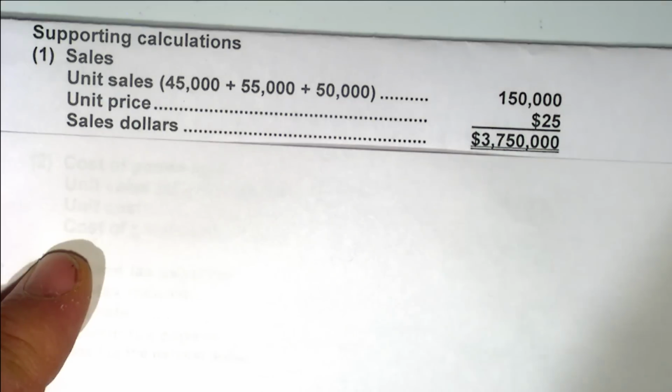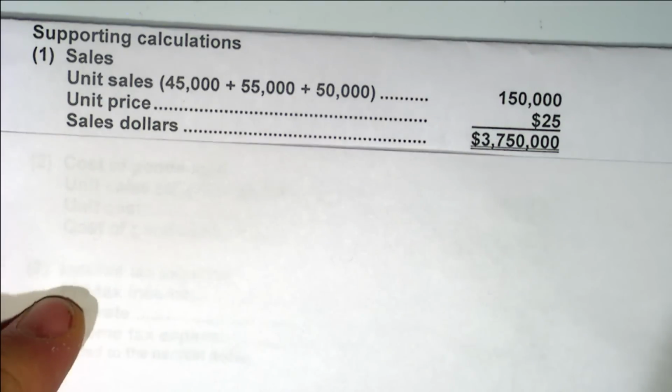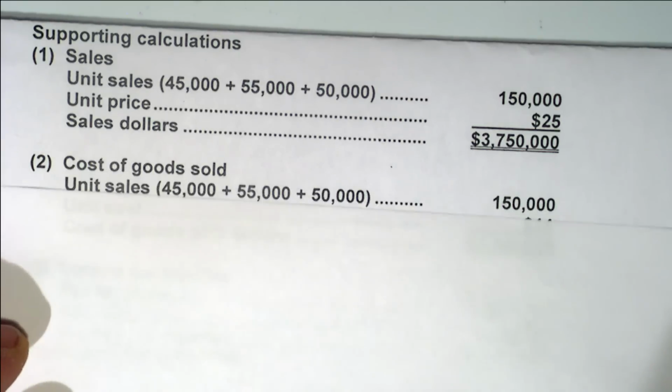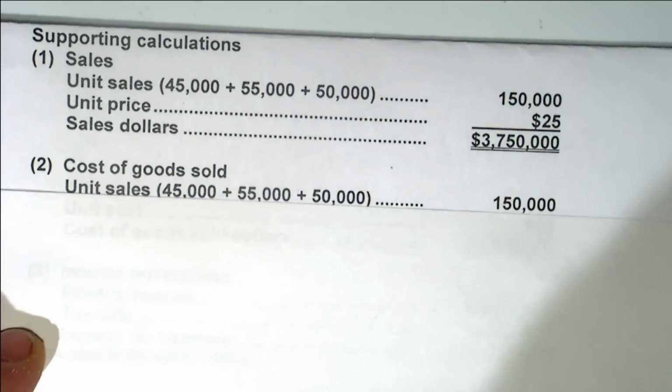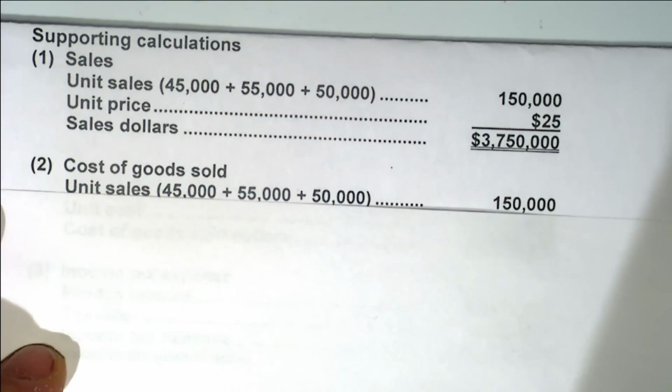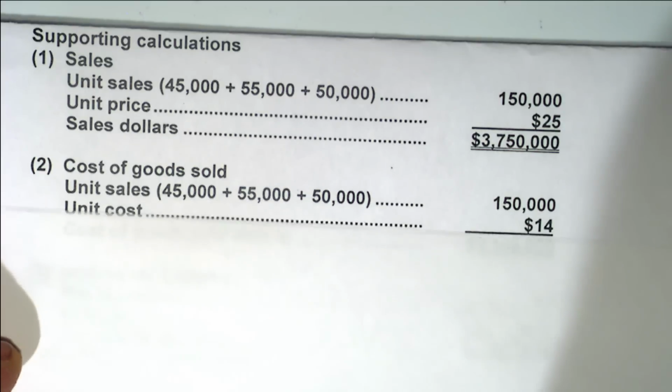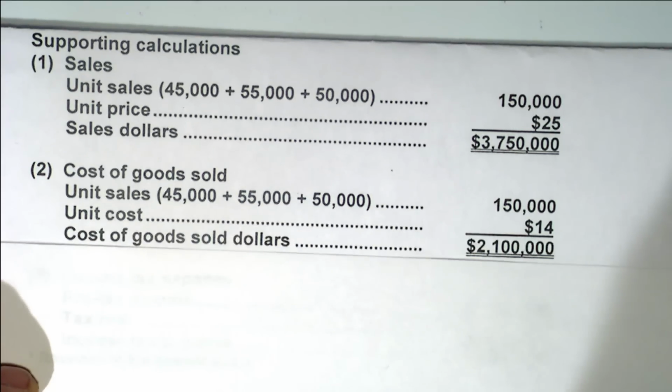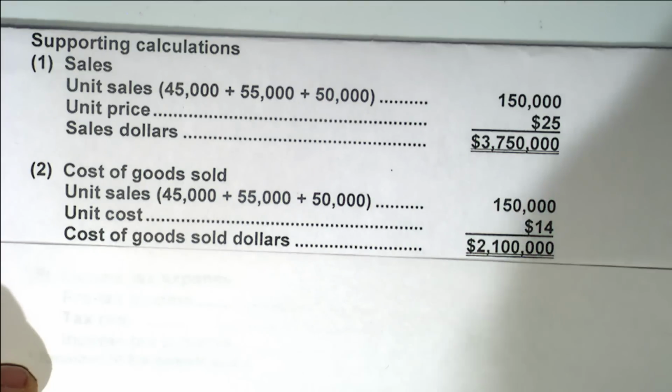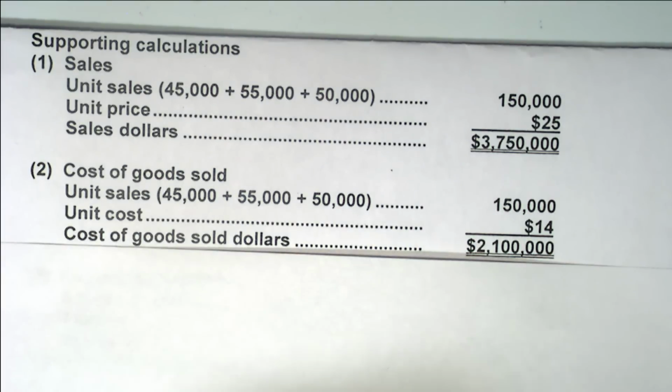Okay? All right, we have to do a similar analysis for cost of goods sold. We have the same number of unit sales, the 150,000, by taking each month's unit sales. What did they say the unit cost was per item? 14 bucks. So the cost of goods sold in dollars is $2.1 million. Okay? So now that we know those numbers, let's take a look at the complete answer. All right.